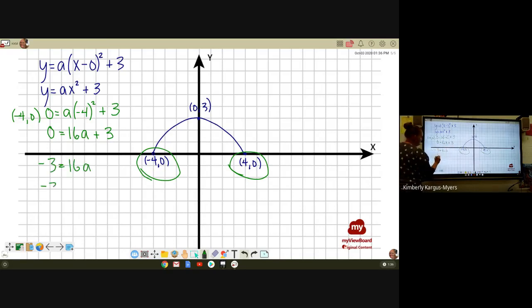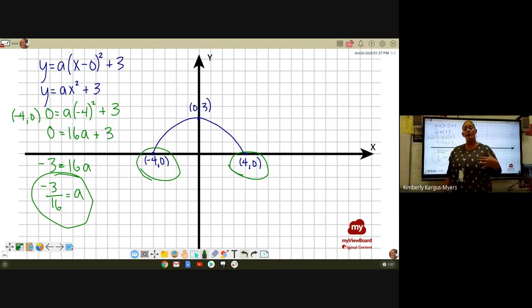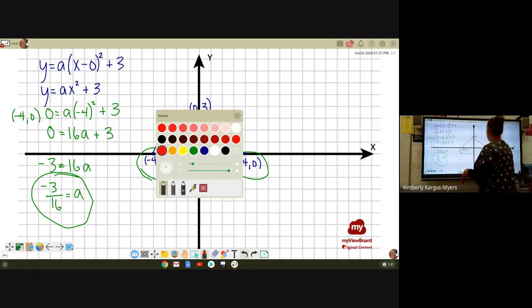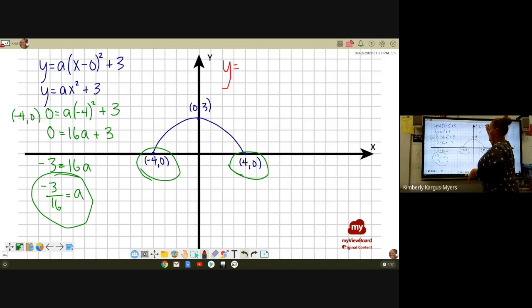Maybe you're seeing what's happening here. Look at our A value. It ends up being exactly the same as the other one, right? Yeah, because even though we shifted that parabola over a little bit to the right, it's still going to have the same stretch factor because we didn't change the shape of the parabola. We just changed the starting and ending point, right? So yeah, you should get the same A value. So then final answer for this vertex, -3/16, samesies, x squared plus 3.